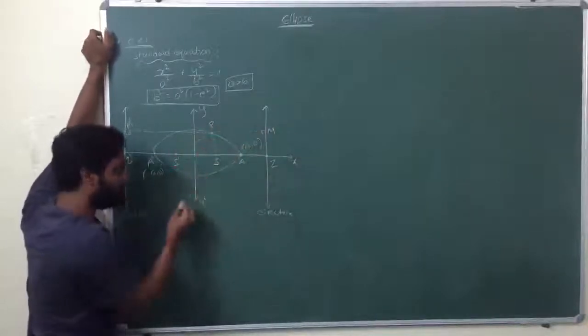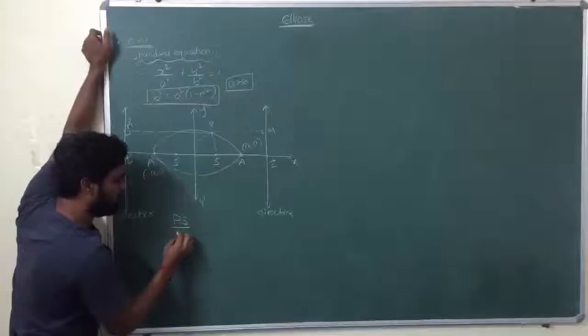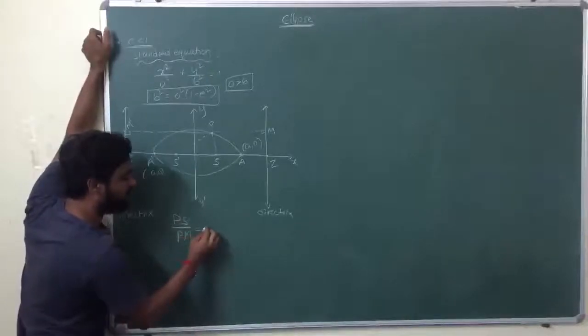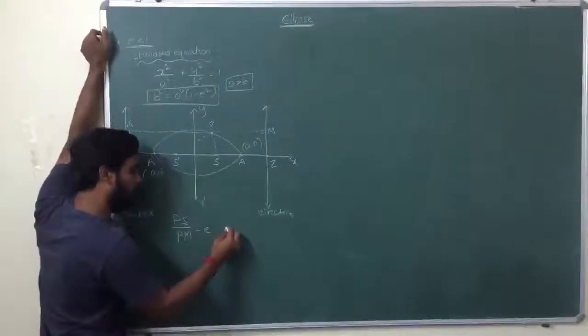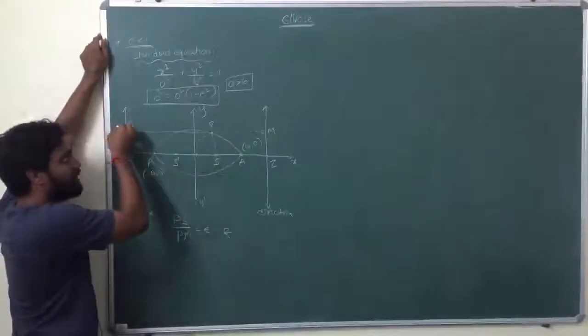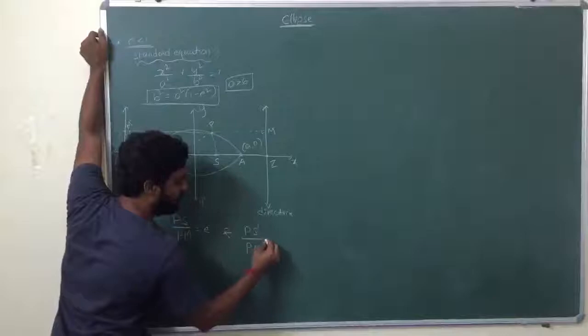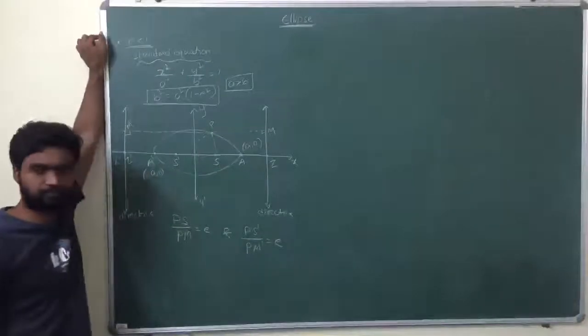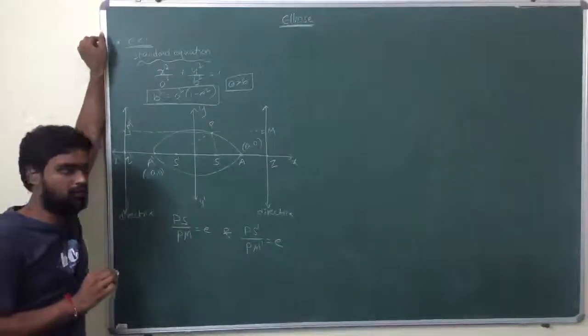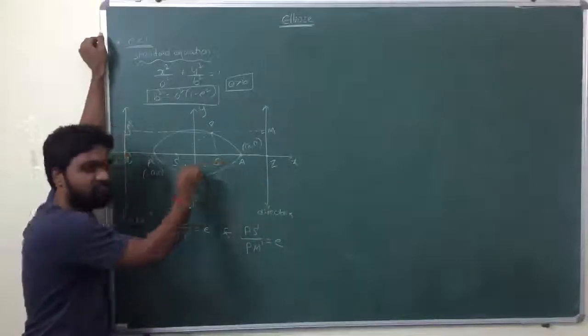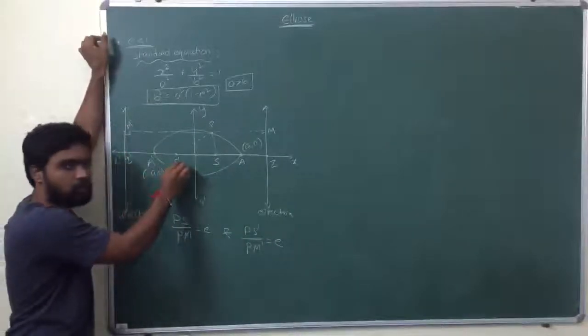So PS by PM is e here. PS by PM is equal to e, and PS dash by PM dash is e. Remember that.